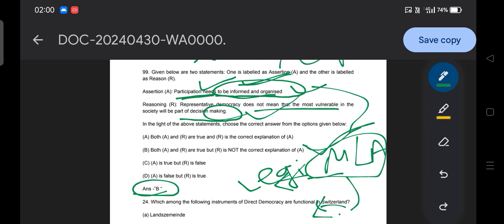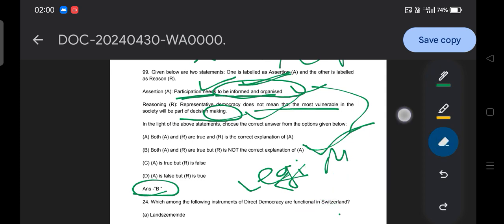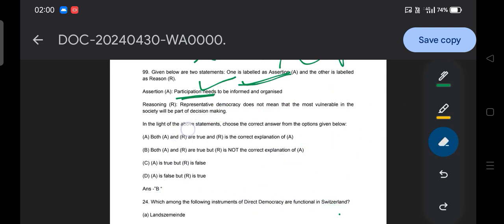Okay, we all know the answer, but we have to understand that this kind of conceptual or twisted question can be asked. So you need to be very prepared. This concept of democracy, its idea, its concept, is a different thing.